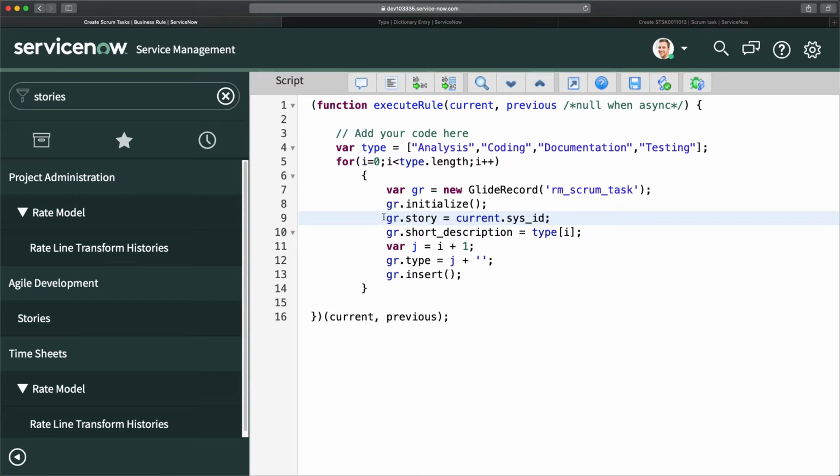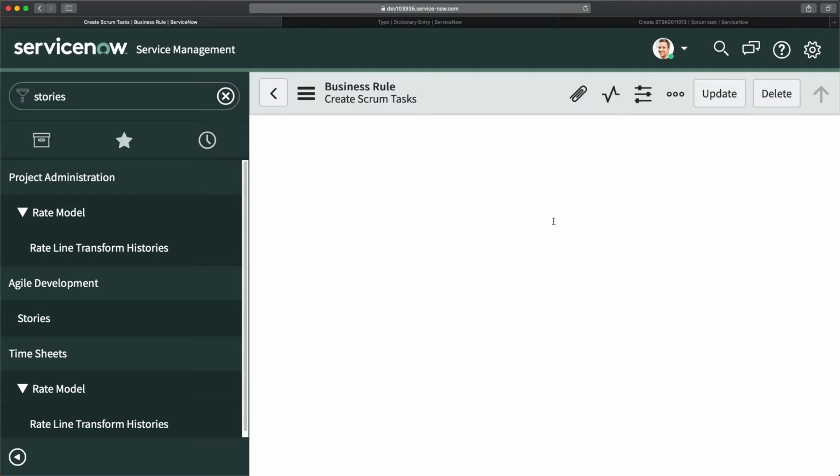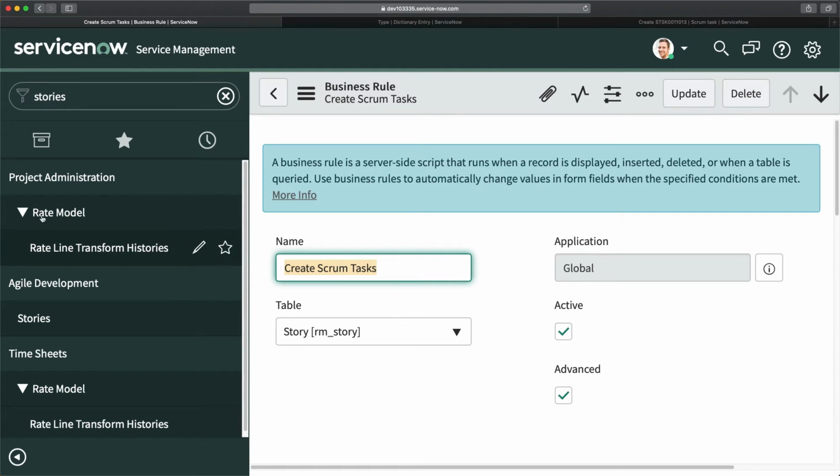So we have just added this particular line in the code, and now I am just saving it. So it is saved. Now this time it will definitely create those 4 Scrum tasks. So let's do the testing.